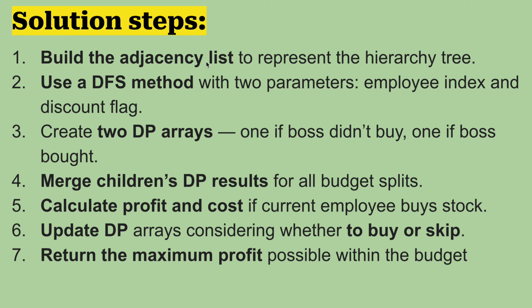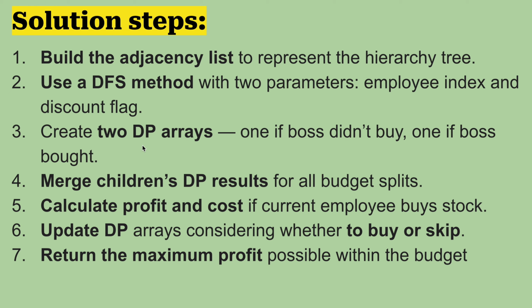This is not cyclic, so we can say this is a tree, right? And we build the adjacency list so that we can represent the hierarchy tree. So we'll use a DFS method with two parameters, employee index and discount flag. Each employee has an index, and their discount flag will be there, right?